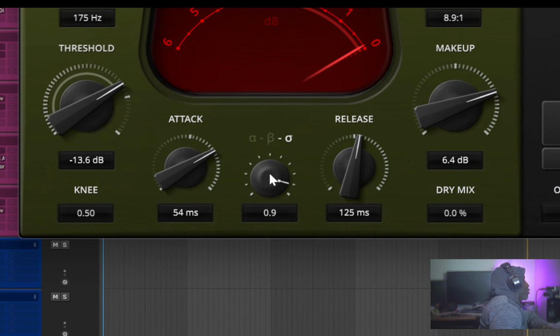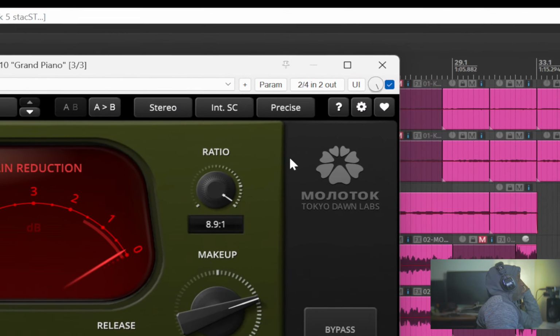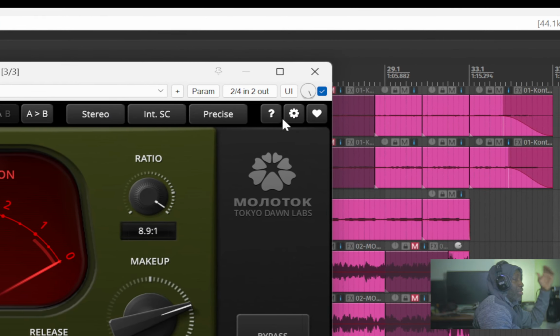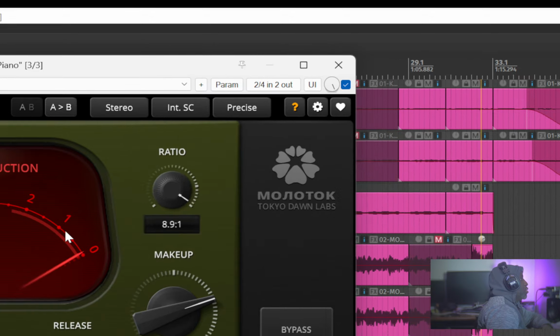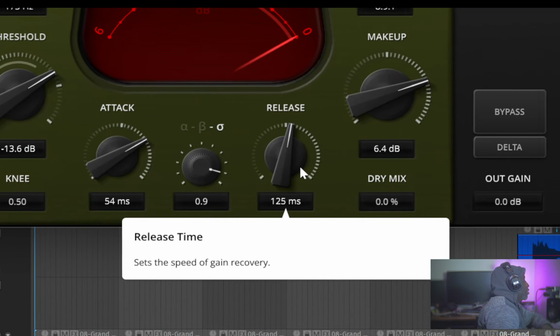And also a difference with this is this knob here, not a delta knob, it's a knob that's going to give you different character. So the big thing about this compressor is that it is not a clean compressor. It does add a lot of character. If you're really paying attention, you will hear how much character it adds. And once again, there's that question mark button that will give you the tooltips.